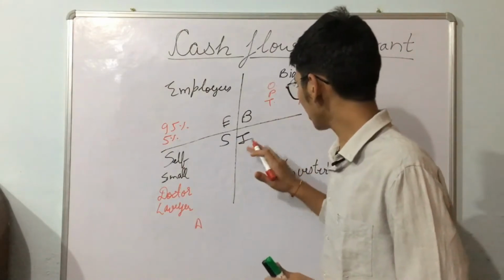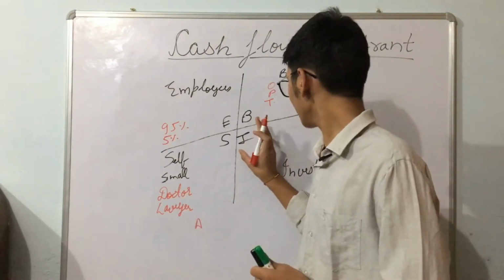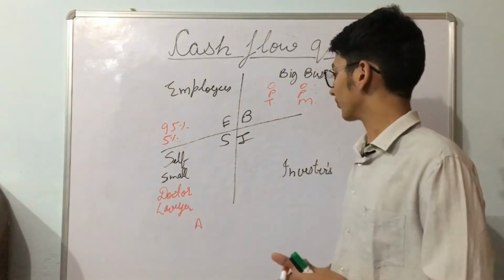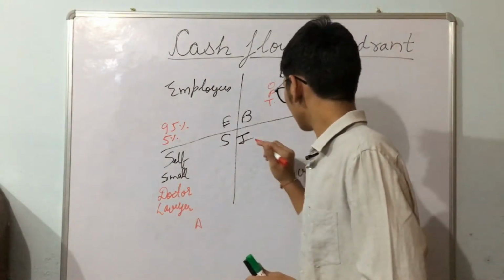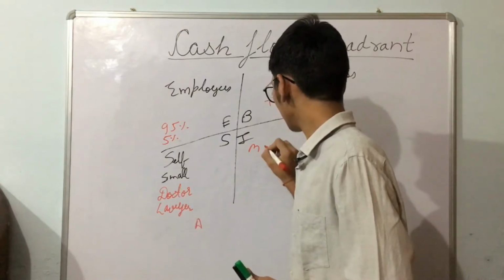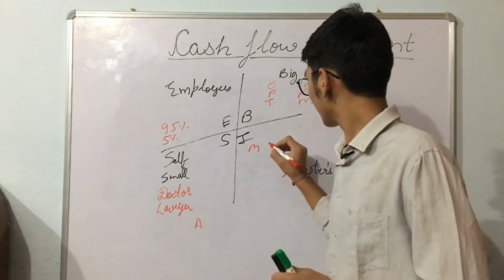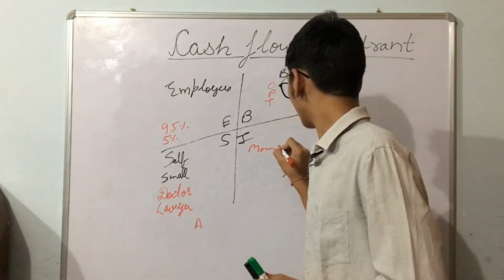So we come to our next quadrant, which is Quadrant I, in which the investor comes. And this is my favorite quadrant because in this quadrant, people earn money by money. How? They have money, they make money work for them.